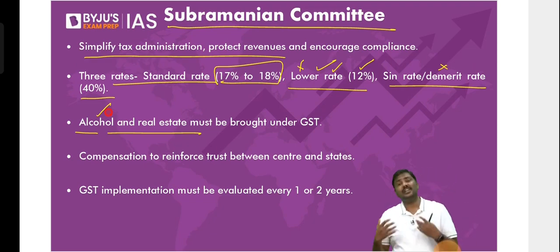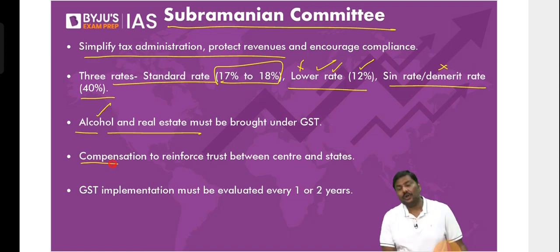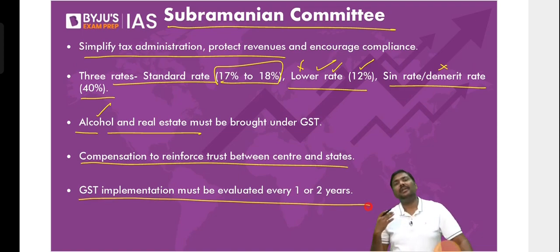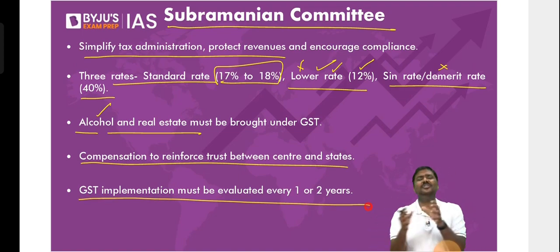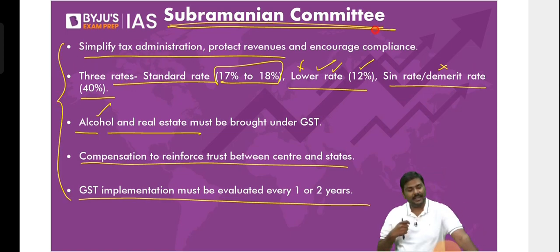Real estate accounts for a large amount of cash flows. Black money circulation is very high. Include real estate also under GST. Next, provide compensation to the states so that the states will be on board for implementation. And finally, evaluate the implementation of GST at regular intervals. You have brought in a new system; review the system. That is one more recommendation. So these are the recommendations given by the Subramanian Committee.